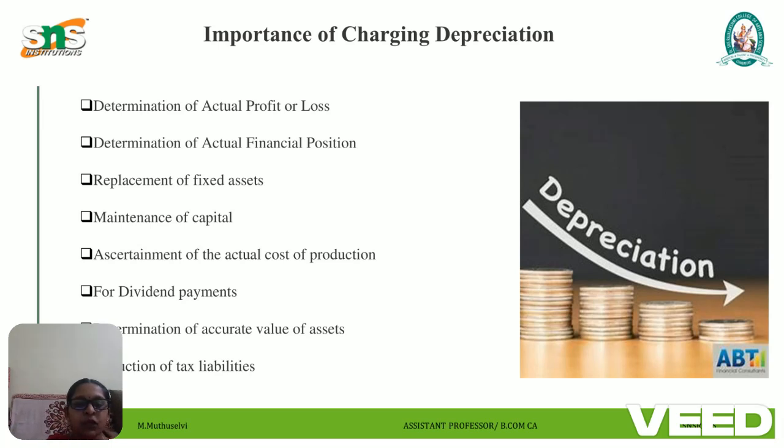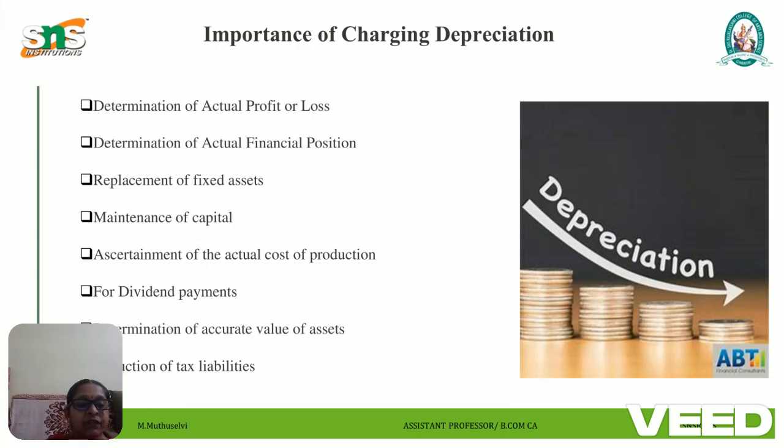Next is the importance of charging depreciation. First is determination of actual profit and loss. Every year we have to calculate the depreciation, and only then can we identify the true profit or loss of a particular concern. Next is determination of the actual financial position.